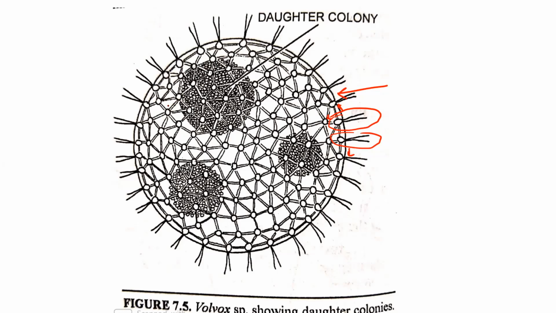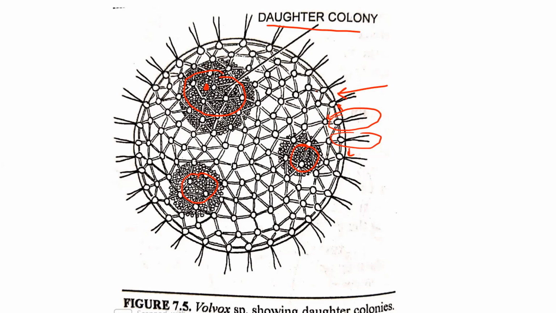By reproduction, each coenobium develops a new colony known as a daughter colony. These are newly formed colonies of Volvox known as daughter colonies.